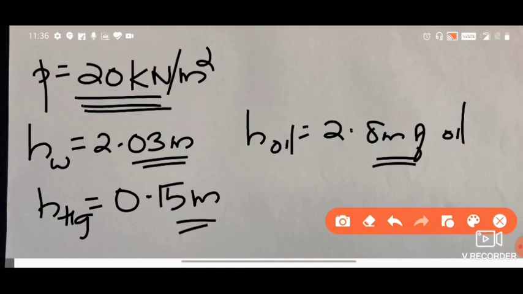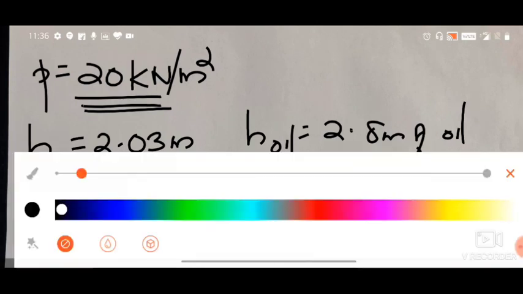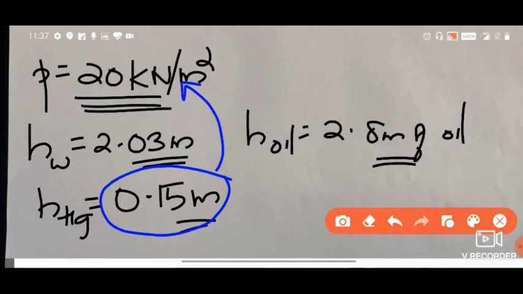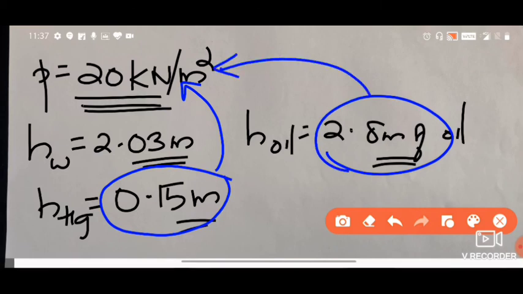So from this, what inference can you make? Which is the densest liquid out of these three? Even 0.15 meters of mercury is able to make a pressure of this much. But we need about 2.8 meters of oil to make this much pressure, and we require 2.03 meters of water to create a pressure of this much.